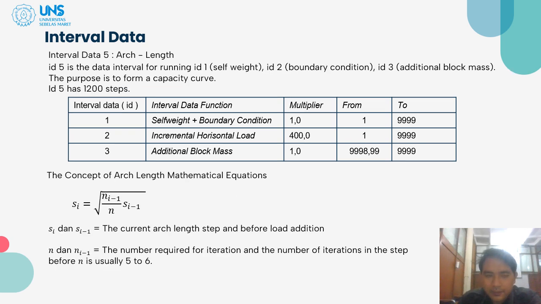Interval data 5, arc length. Interval data 5 is the data interval for running ED1 self-weight, ED2 boundary condition, ED3 additional block mass. The purpose is to form a capacity curve. ED5 has 1200 steps. The concept of the arc length mathematical equation is SE equal to square root of NE minus 1 divided by N, and then multiplied by SE minus 1.